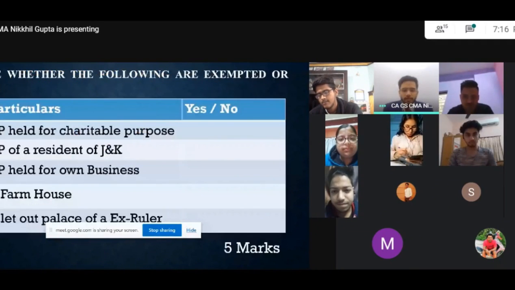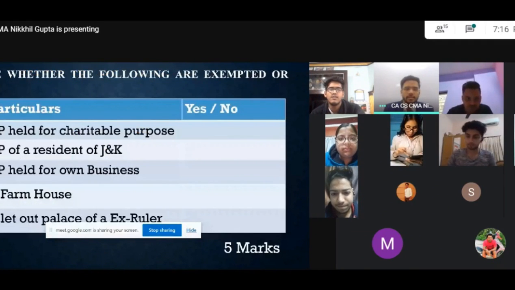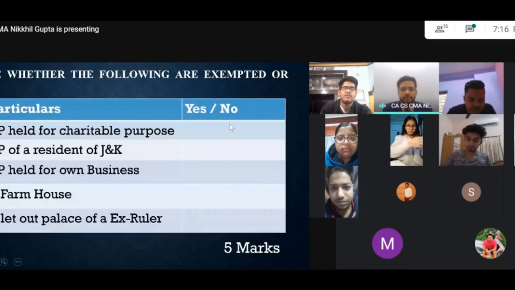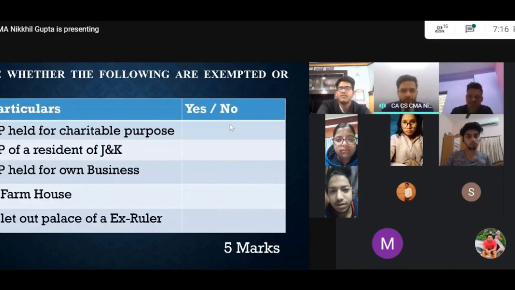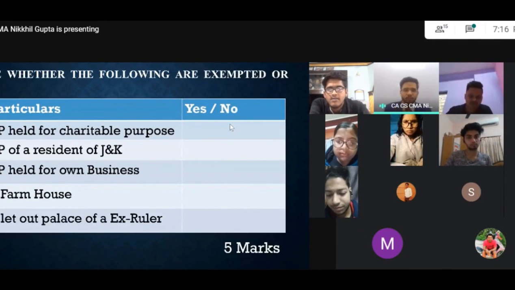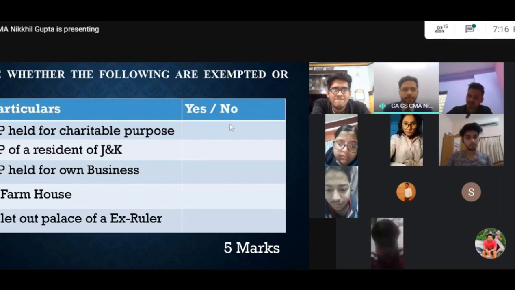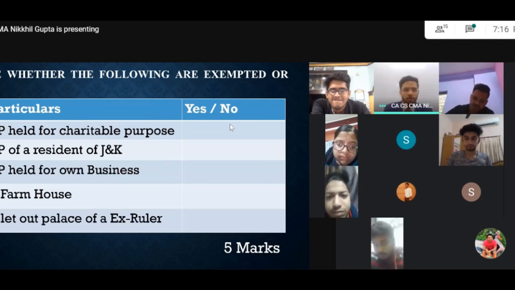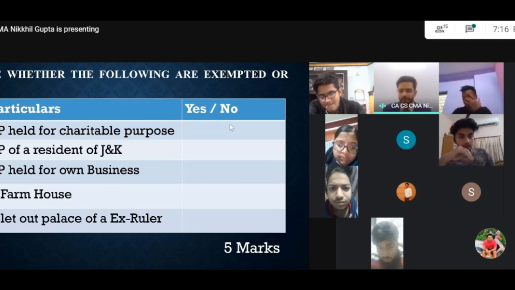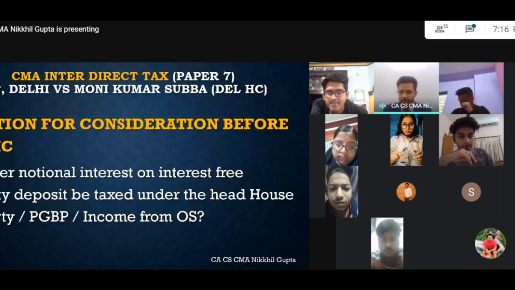Question number 1. State whether the following are exempted or not. You have to write yes or no. So you have to state whether, according to the house property sections, these are exempted or not. I'm sending the question in the group as well.